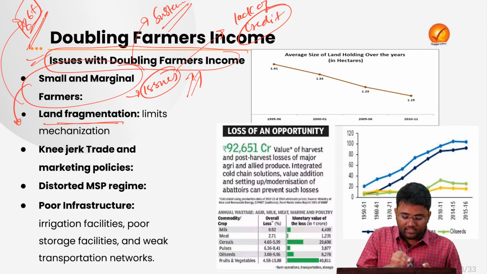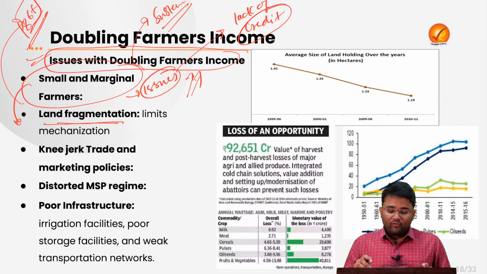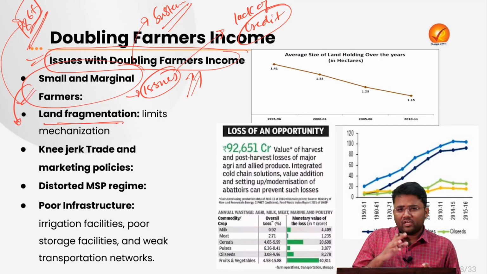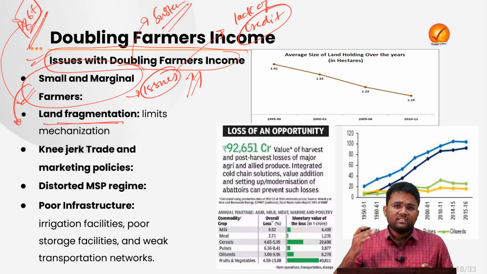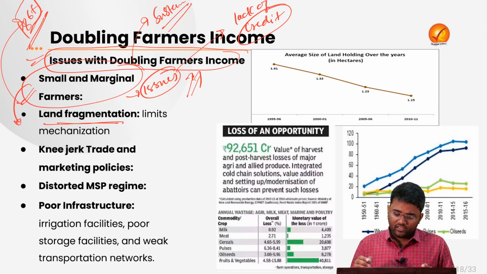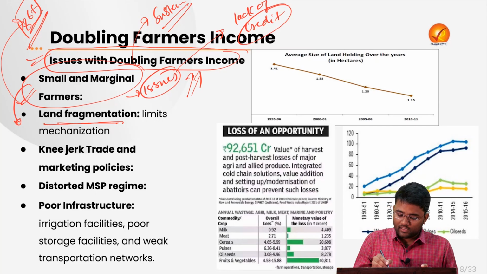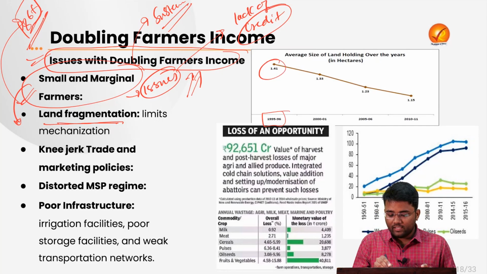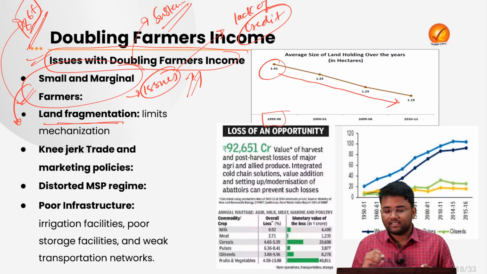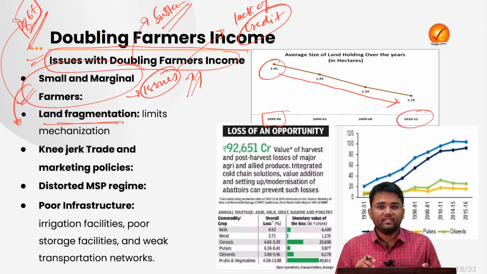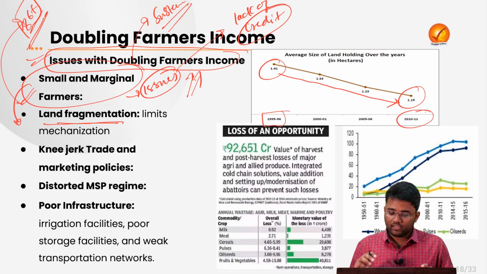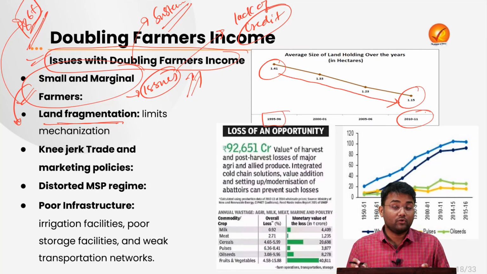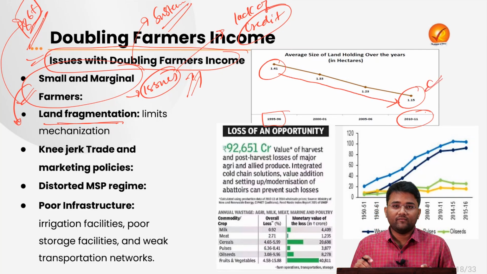Another related reason is land fragmentation. Because when there are a lot of small and marginal farmers, the average land holding size decreases. In this graph, in 1995-96 the average land holding was 1.41, and you can see it has been consistently declining. According to some estimates, in 2010-11 the average size of land holding is 1.15 hectares.